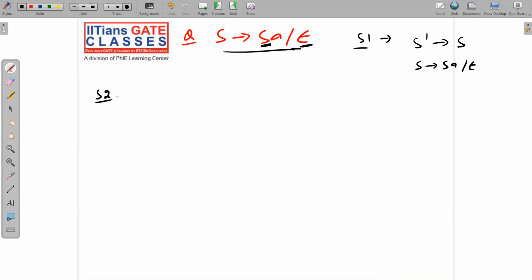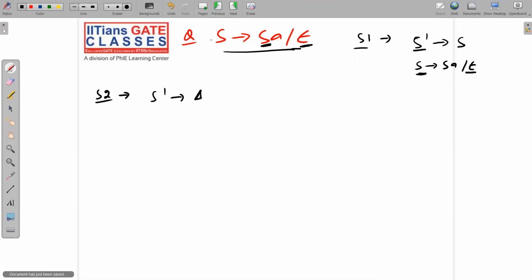Step number 2. Remove null productions. We have S implies null as a null production. I will remove it. And again, I'm repeating, I have already told you this in your CNF also, that now your new start symbol is S dash. S is no longer your start symbol. So I will write the grammar as it is.